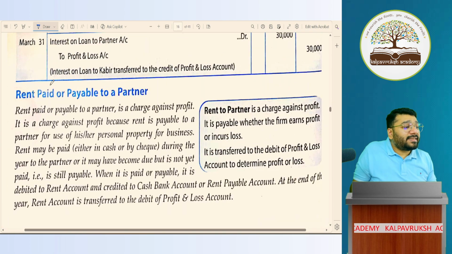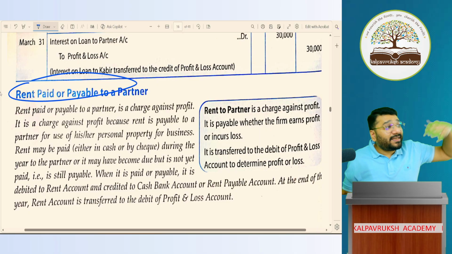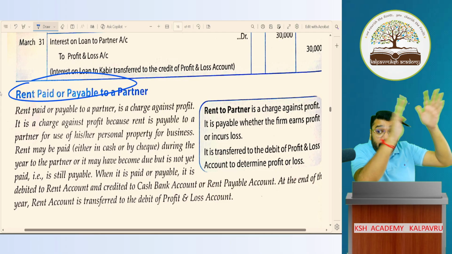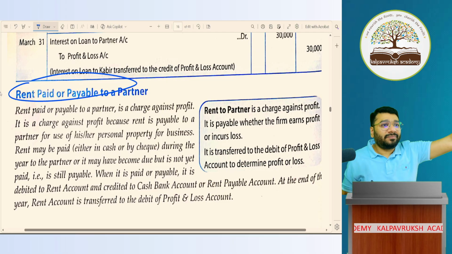Then we have a separate session on rent payable or paid to the partner. Separate session for interest on capital. Separate session for interest on drawing. Separate session on how to prepare the P&L appropriation account and distribute the profit. It's a very lengthy chapter.